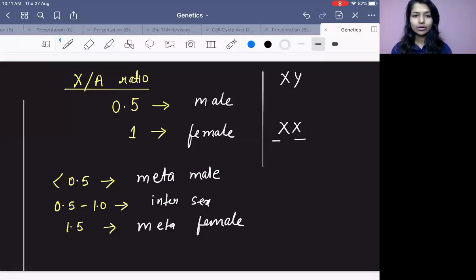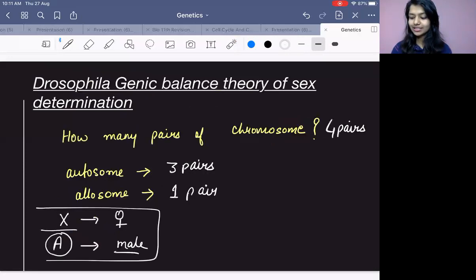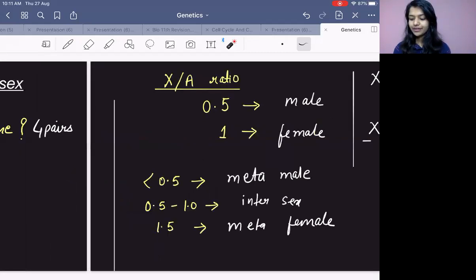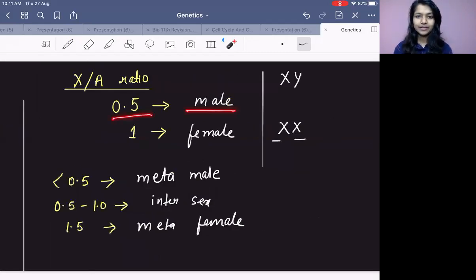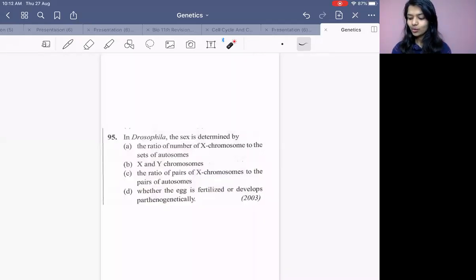Meta-female. So this is the Drosophila genic balance theory for the sex determination. Okay? They never use the term Y chromosome. They always compared it with A. Okay? The ratio of X upon A tells us the gender. So if it is 50-50, male; if it is 100% X, that is 1, then female. Okay? Other than that, you can compare. So that's Drosophila.